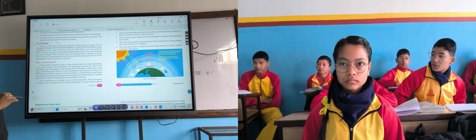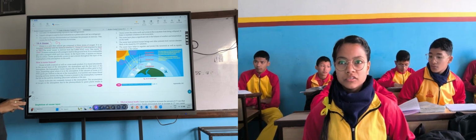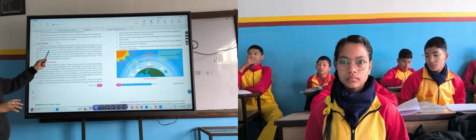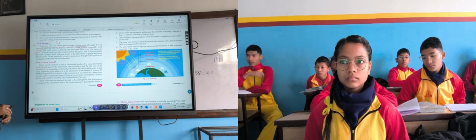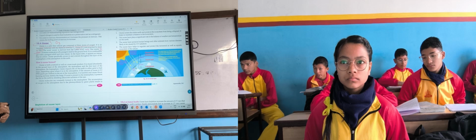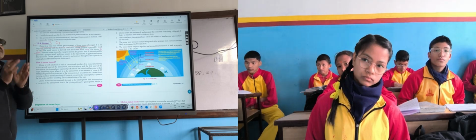Okay. And what is the meaning of ozone? Ozone means to smell. And one thing we have to keep in mind, directly ozone is harmful to us. If we inhale, it will create some problems. But if it is far away, it has got many more benefits.